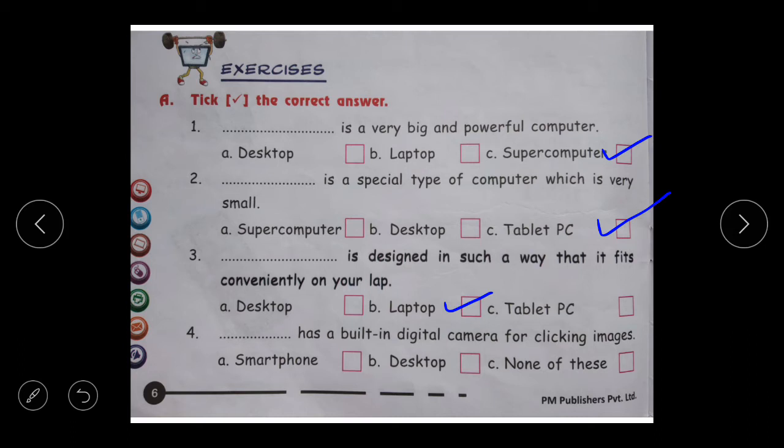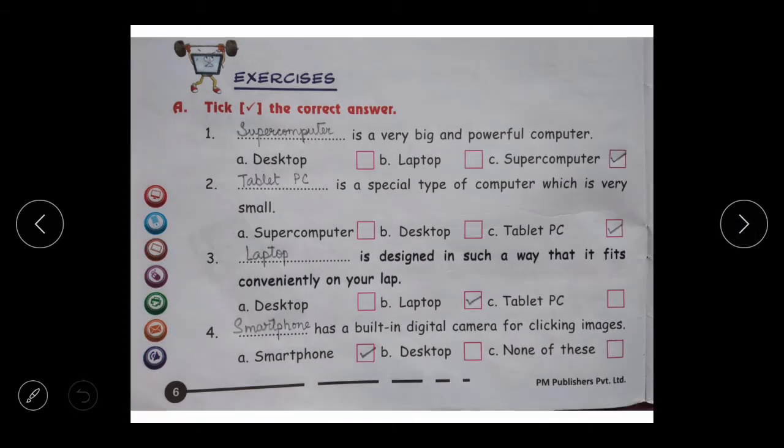Fourth one, Dash has a built-in digital camera for clicking images. Options are smartphone, desktop, none of these. Children, here we have to tell which computer has a built-in digital camera. The correct answer is smartphone. Let's see the answers. Here are the answers. So children, all of you must complete this work in your book.